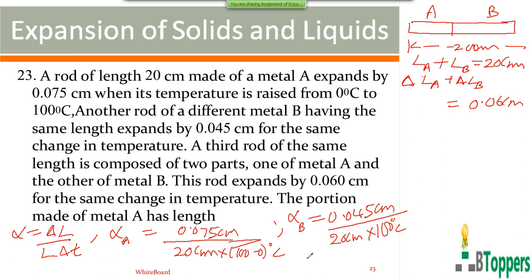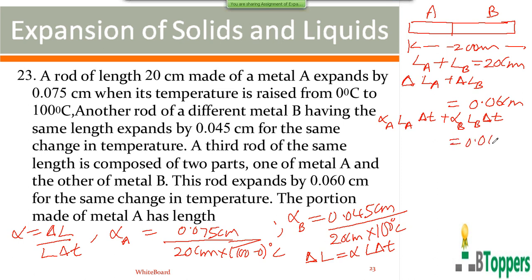So increase in the length, you can write alpha into original length into increase in temperature. So increase in the length of the rod A is equal to alpha for material of the rod A into original length of the rod A into increase in the temperature. Increase in the length of the rod B is equal to alpha for material of the rod B into original length of rod B into increase in temperature.